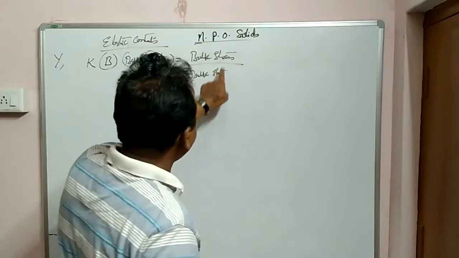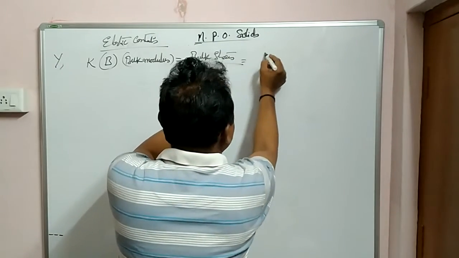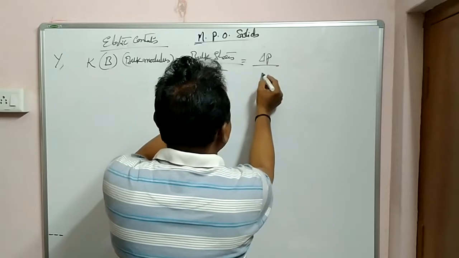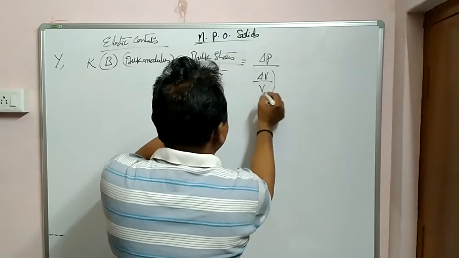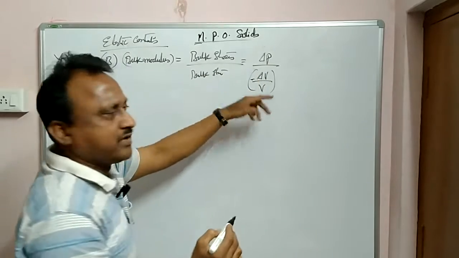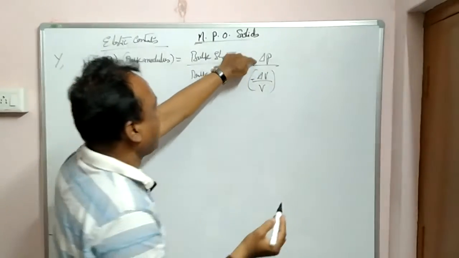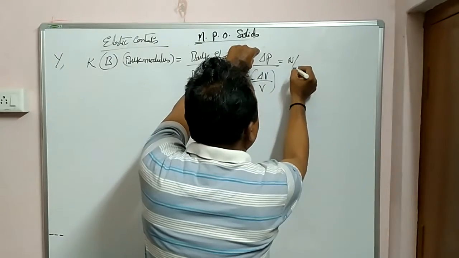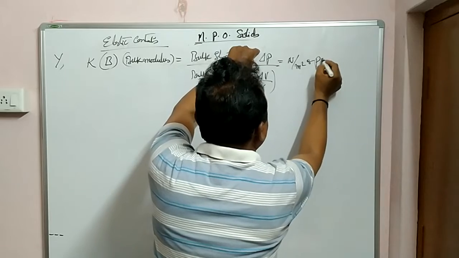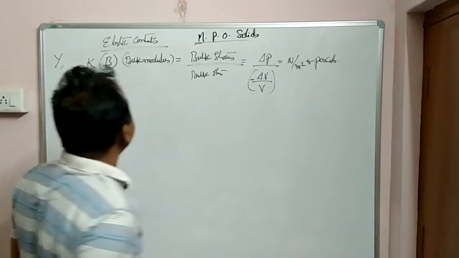So the definition of bulk modulus is bulk stress by bulk strain. Bulk stress is delta P, bulk strain is change in volume over volume. So volume gets cancelled, no units. For delta P, the units are Newton per meter square or simply pascals. So this is another elastic constant, K or B.